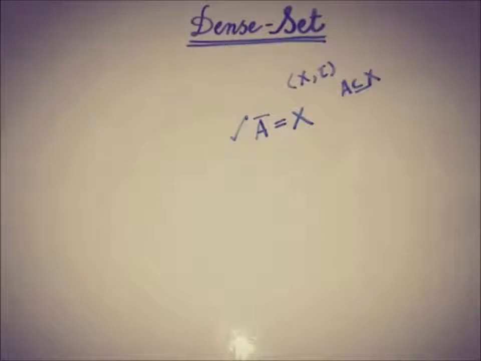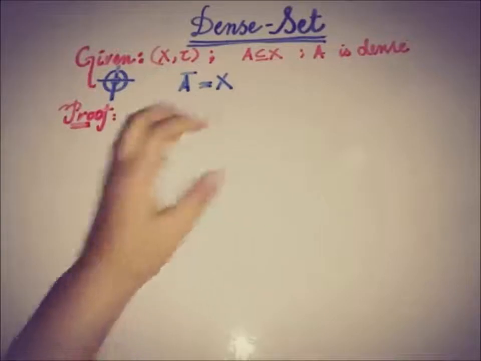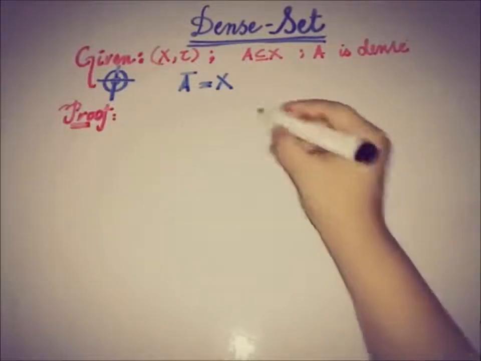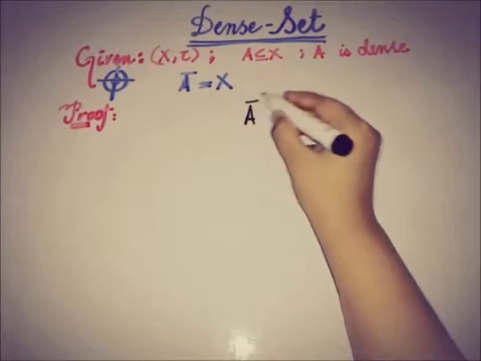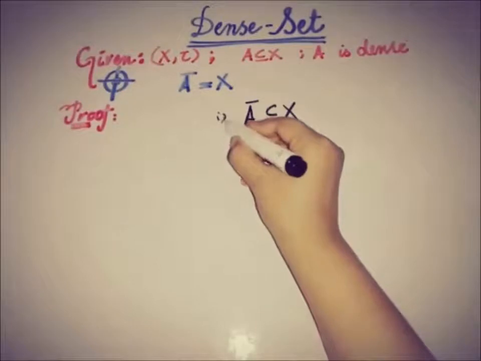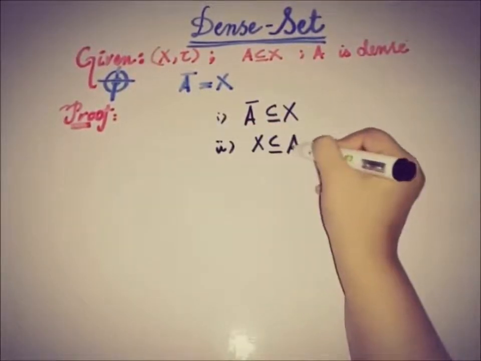So now, taking the first side, the given thing is that X and tau is a topological space, A is a subset of X and A is a dense set, then we can prove that the closure of the set A is equal to the set X. For proving this equality, we have to prove two things. The very first thing is that A closure is a subset of X, and the second thing is that X is a subset of A closure.